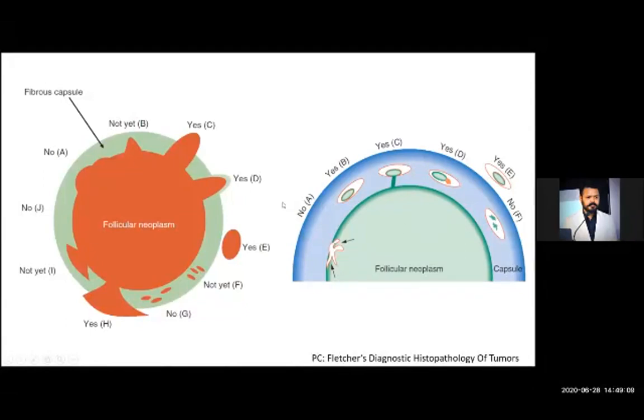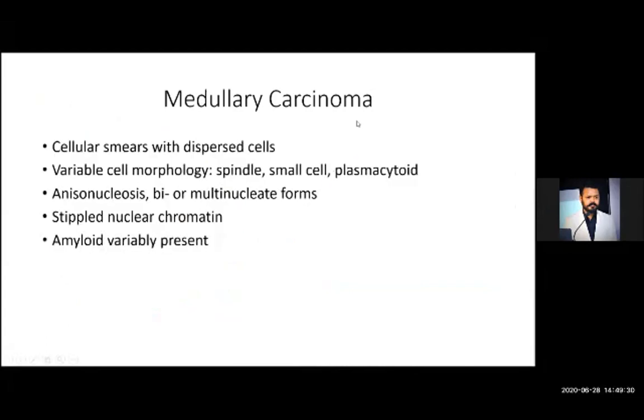Okay, so these two are the criteria which designate the lesion as carcinoma or adenoma. So follicular neoplasm of thyroid, either adenoma or carcinoma, you cannot definitely say it on the basis of only cytology. Okay, you have to perform histopathology.